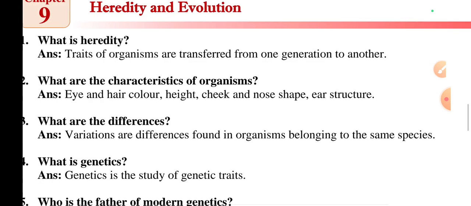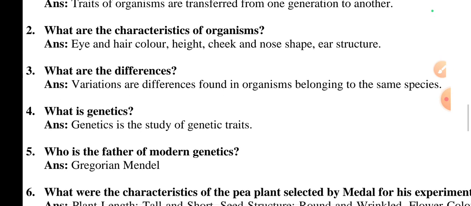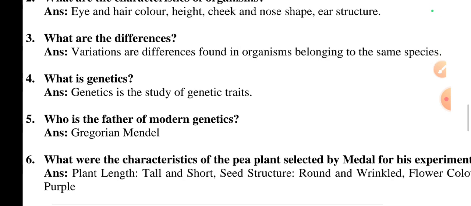Okay, what is heredity? Traits of organisms are transferred from one generation to another. It is called heredity. What are the characteristics of an organism? Eye and hair color, height, cheek and nose shape, ear structure. These are the characteristics of an organism.